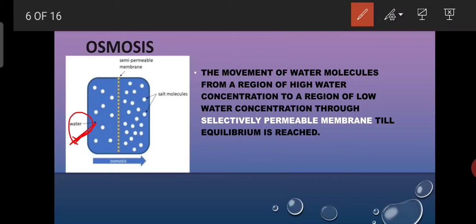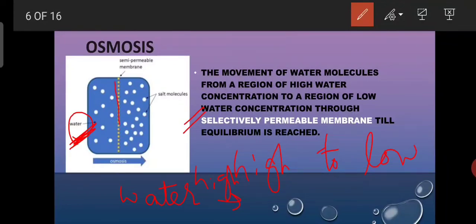Anything in this world will move from high to low, whether it is energy, a liquid, or a gas. But here, only water is moving. Wherever water is more, it will move towards the condition where water is less. Fine, high to low. Another very, very important thing is that there is a selectively permeable membrane.